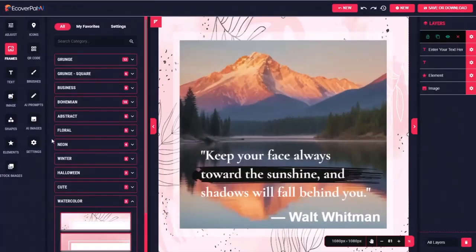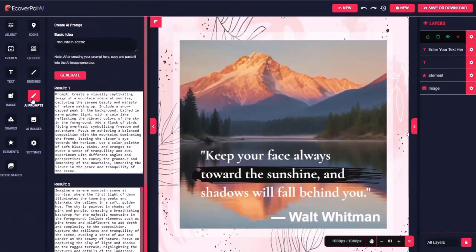And let me make one more tweak here to kind of show off the power of this AI engine. I'm going to click on AI prompts, and I'm going to type a few simple words. Beautiful woman, face, eyes closed, sunshine. Because my thought is with this quote, keeping your face always toward the sunshine, just think about a beautiful face. That would probably be very eye-catching and probably would get a lot of attention on social media.